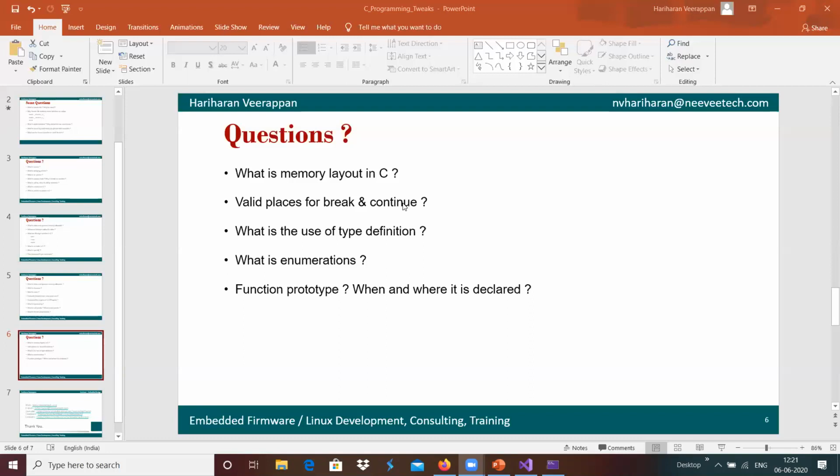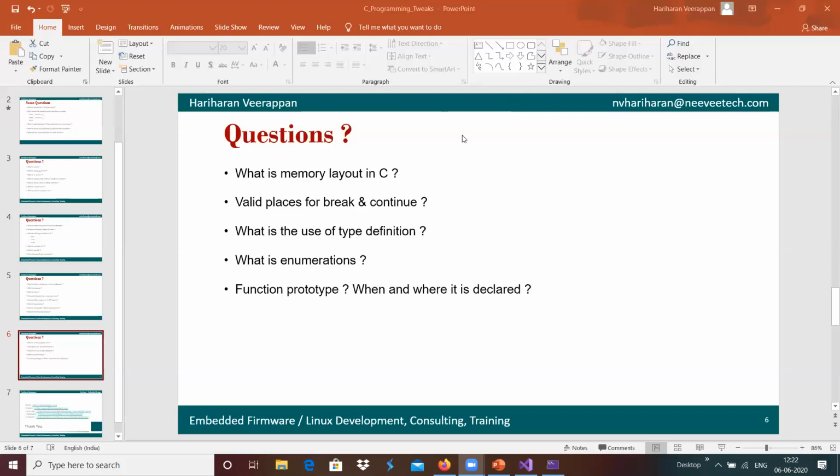And the valid places for break and continue. Any idea where we can use break and where we can use continue? Basically, break can be used where a loop can be broken and come to the main workflow.